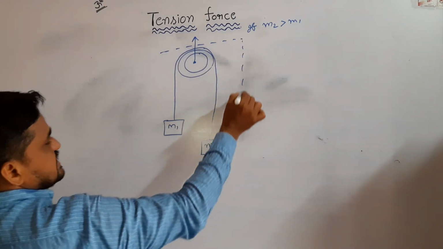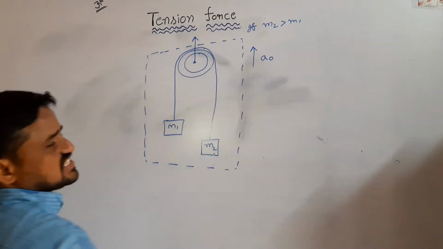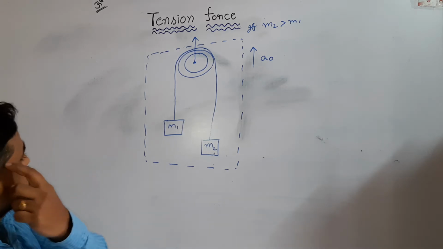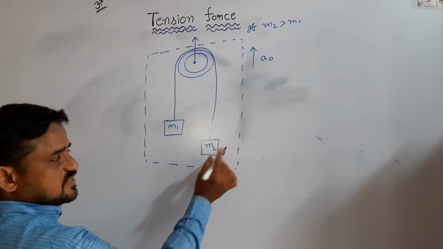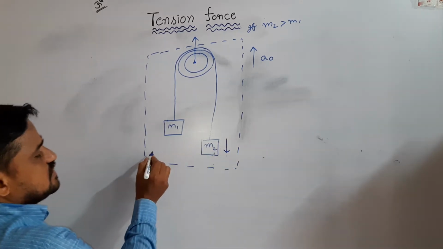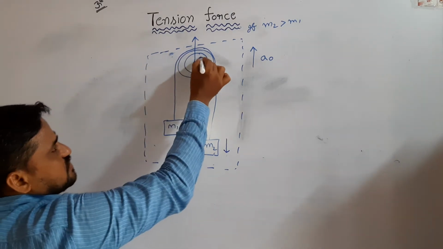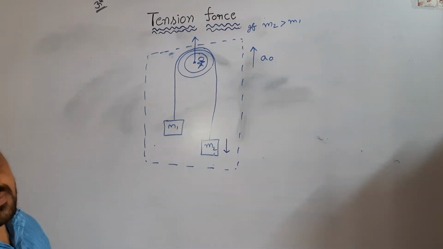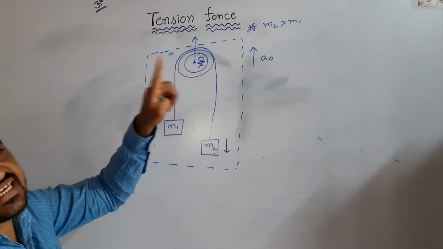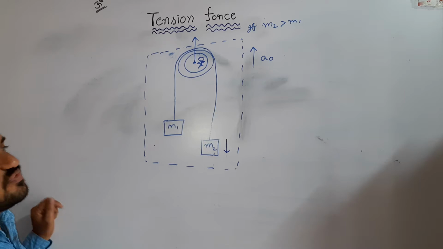now we consider this is a system. This system moves upwards with acceleration a0. In this system, because of its more mass, m2 moves down with respect to the observer on the pulley. Here I solve this problem with respect to the observer on the pulley. Here this system is a non-inertial frame. We consider the observer is in a non-inertial frame. I solve this problem basing on the non-inertial frame.